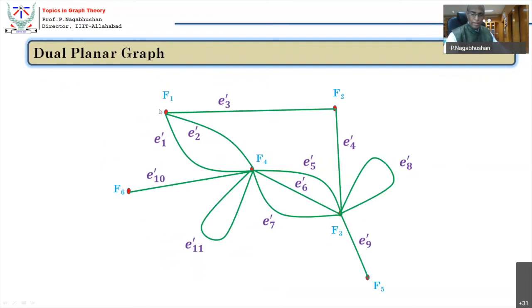Okay, where the number of faces have become the number of vertices. Edges remain the same because every edge is replaced by an edge dash. So E star will remain E, and now you can count the number of faces here. The number of faces will become equal to the number of vertices there. So now you can draw the dual of the dual, which becomes the primal graph. Incidentally, a beautiful thing here is you can see the richness of homeomorphism and richness of the parallel edges. The graph reduction becomes very convenient now through the dual. Okay, anyhow, it's a dual graph.